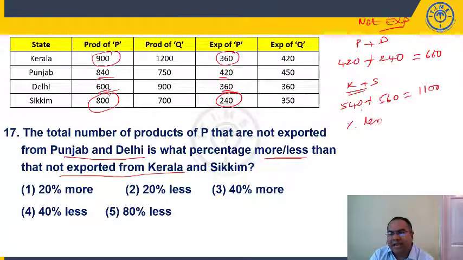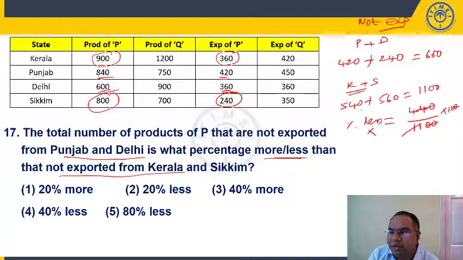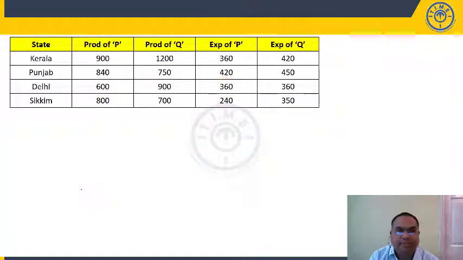Clearly it is less. Percentage less formula, difference. So what is the difference, friends? 440, over 1100, since it is less, it will be the larger value 1100 into 100. So 2 zeros will get cancelled. 11 goes 4 times in 44. So 40%. 40 percentage less. You have to be careful, we have both options, more and less. It is less. So 40 percentage less is present in the fourth option.